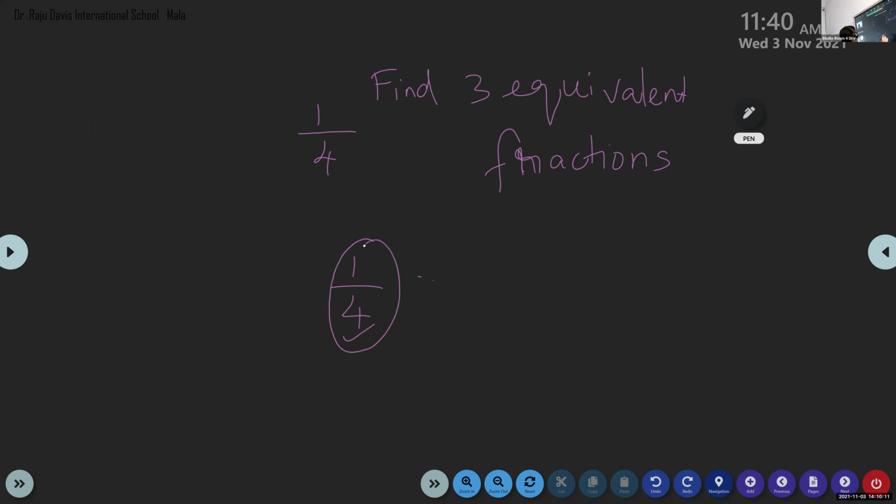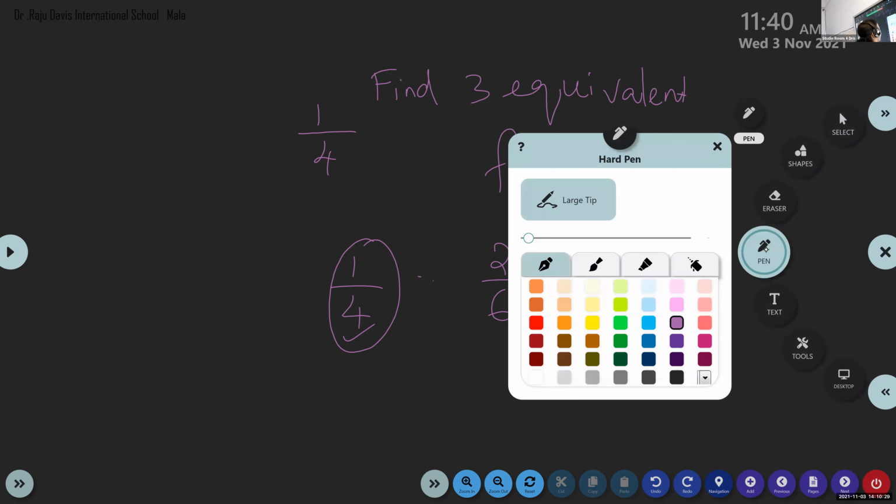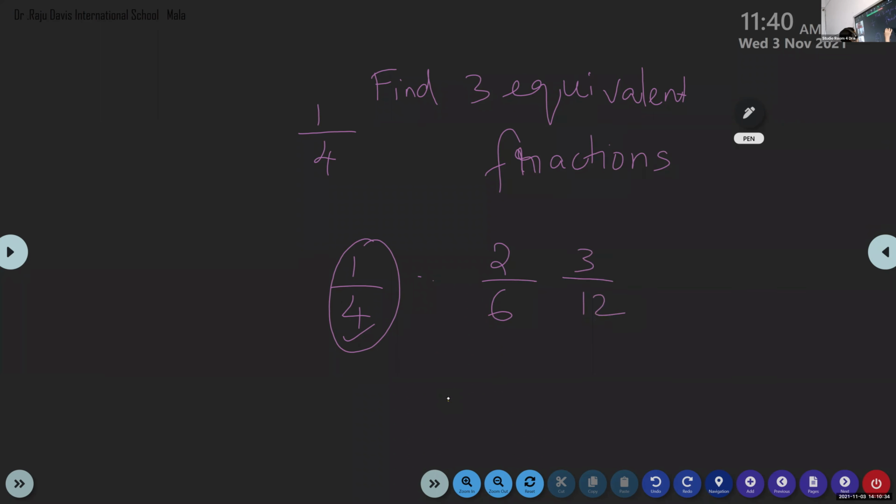Okay, now give me other fractions. 2 by 8. 3 by 12. Okay, 1 minute, children. Now tell me, Sribhadra, by which number did you multiply the numerator? Here for this 2 by 8, the first one, you multiplied by 2, yes? Yes, ma'am. So 1 into 2 is 2. What about 4 times 2? She said 8.